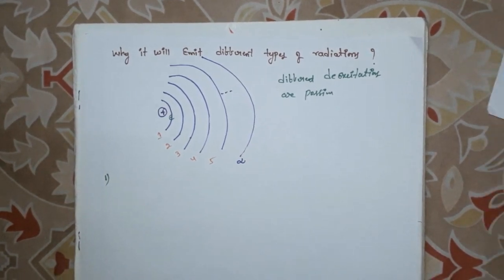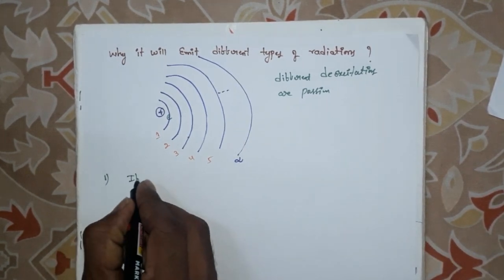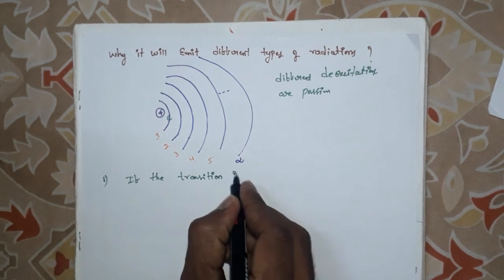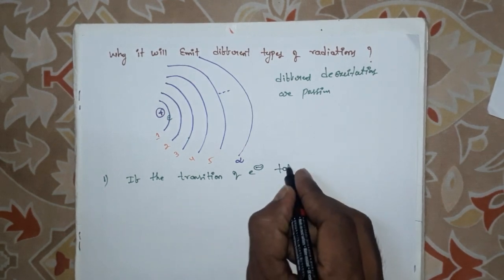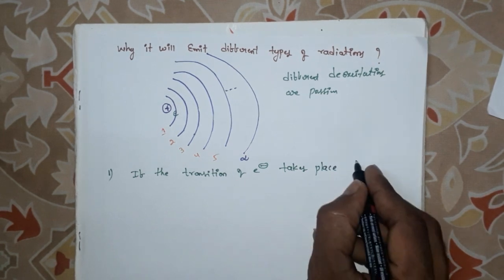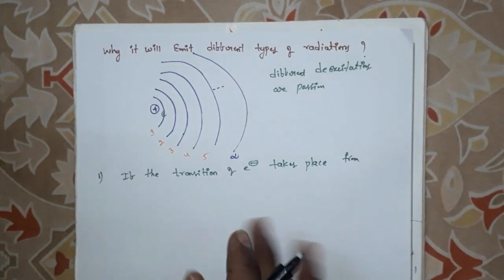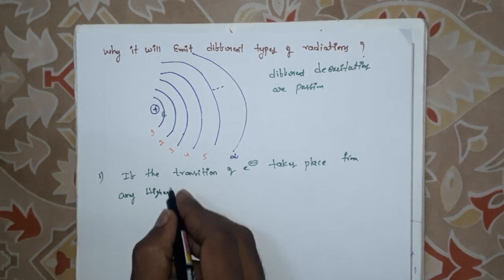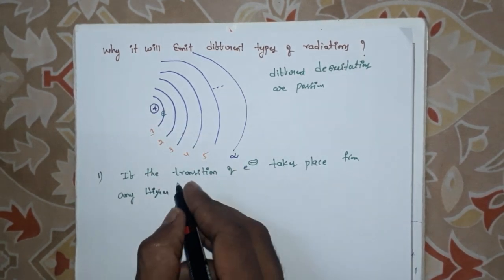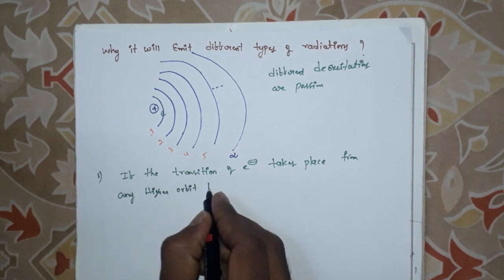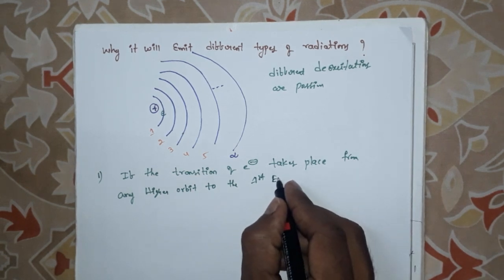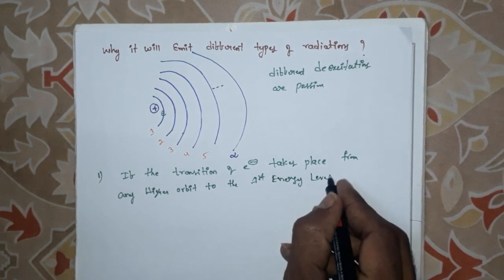If the transition of the electron, transition meaning jumping of electrons, takes place from any higher orbit, meaning shells, to the first energy level, okay.